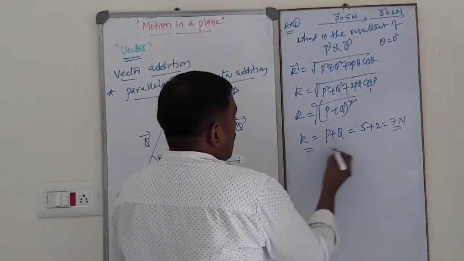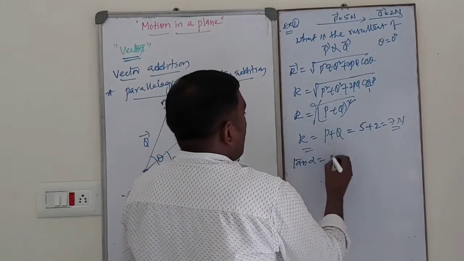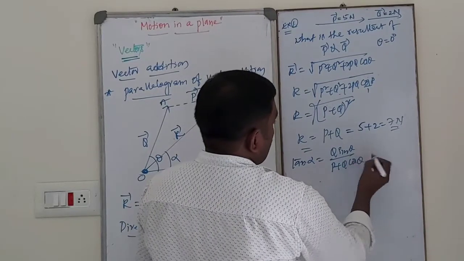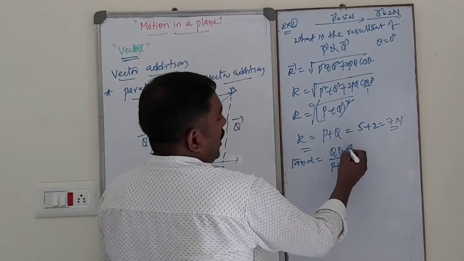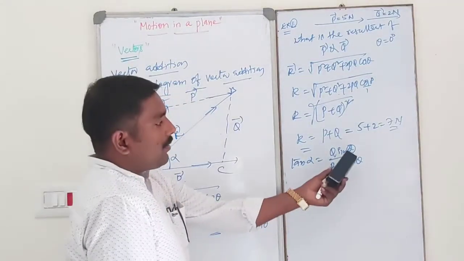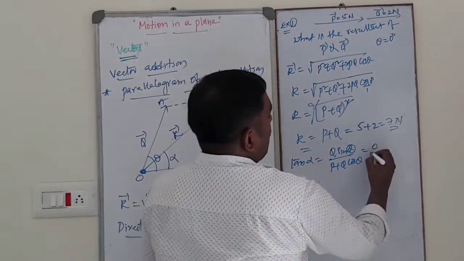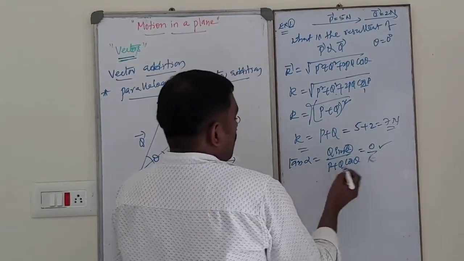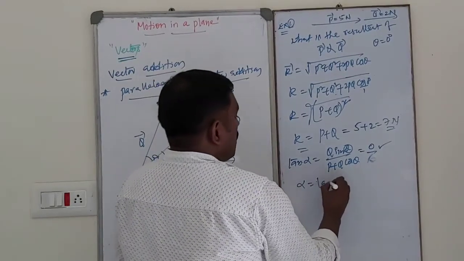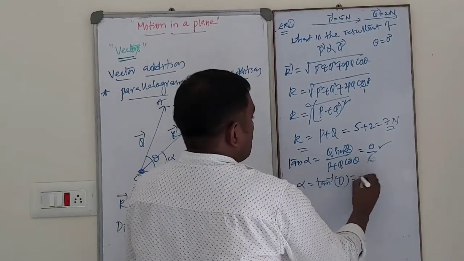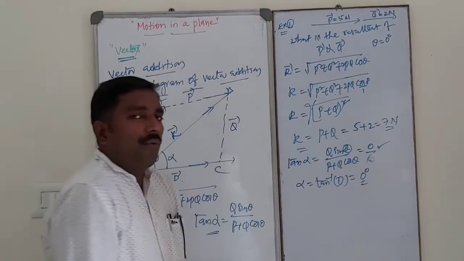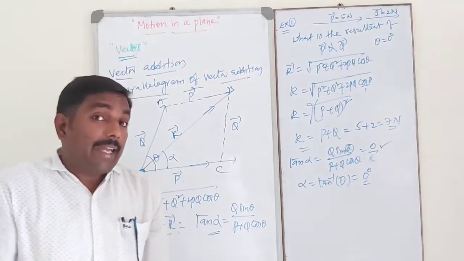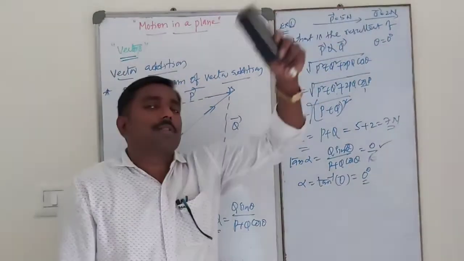So in this case, what about the direction? Tan alpha is equal to Q sin theta by P plus Q cos theta. What is the value of theta? 0 degree. So 0 by anything is 0. So alpha is equal to tan inverse of 0, which is nothing but 0 degree. So whenever two vectors act along the same straight line, the direction of the resultant is also along the same line.